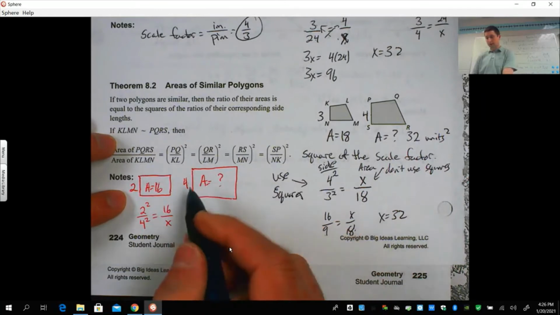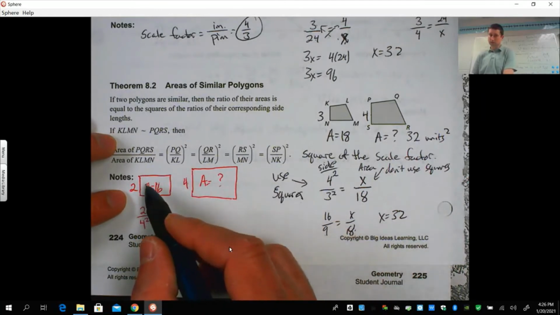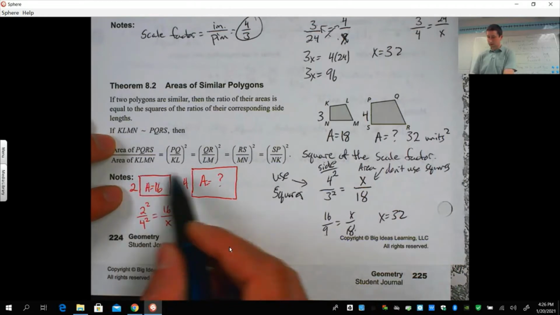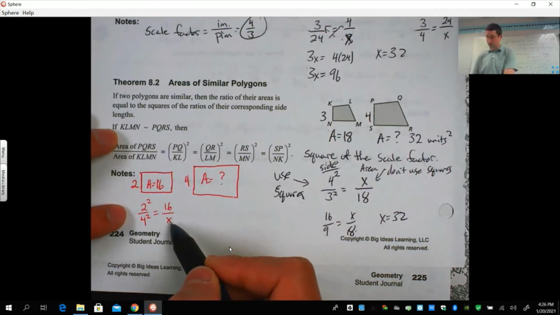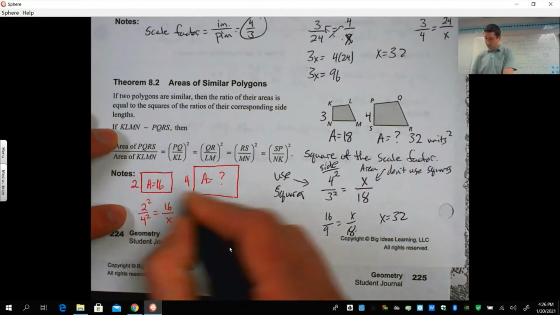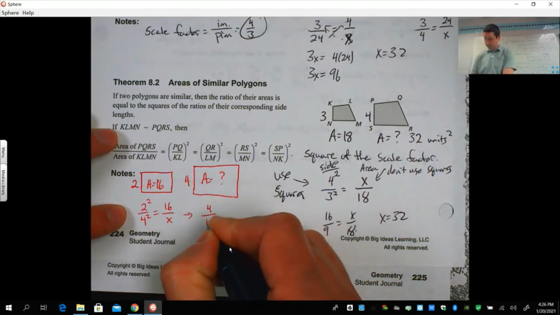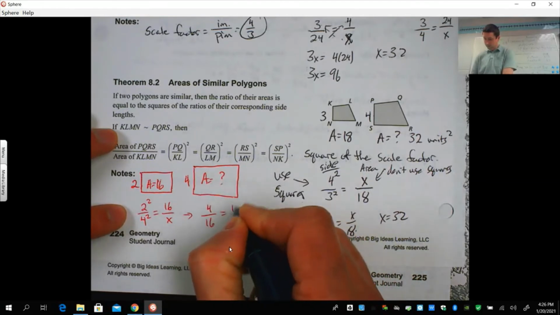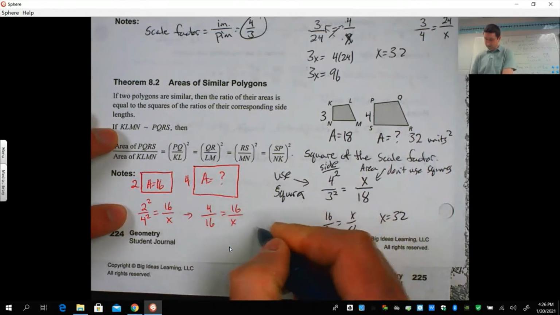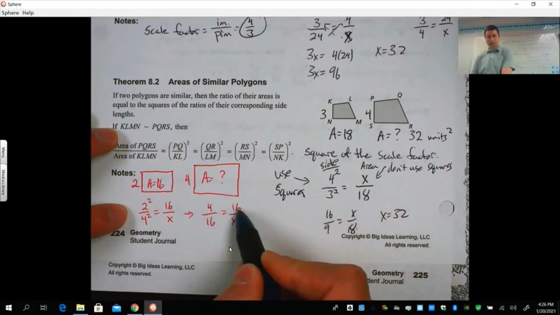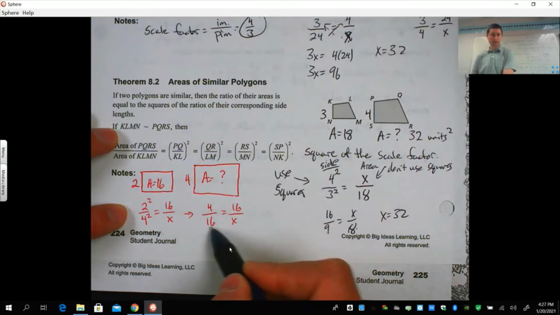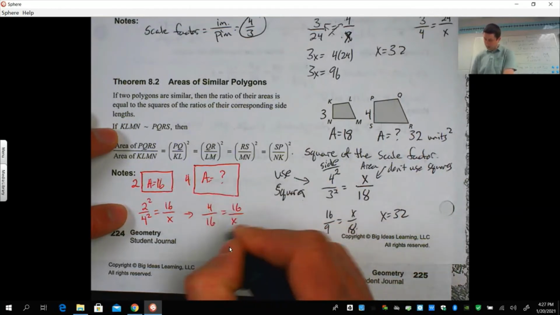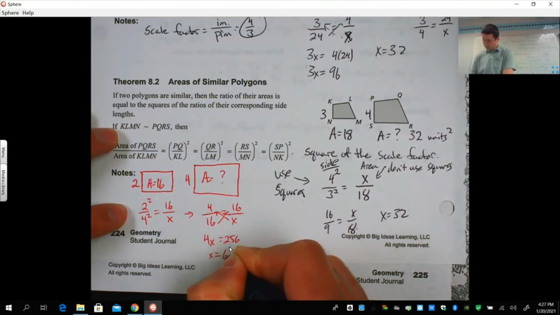Now keep in mind, our scale factor would be 4 over 2, which is 2. And you can use it that way. You can look at your numbers and just set a proportion as well. So you get 4 over 16 equals 16 over x. Cross multiply or look at your relationships. 4 times what is 16? Well, 4 times 4, so 16 times 4 would give us 64 there. Or you can cross multiply, 4x equals 256, and you get x equals 64.